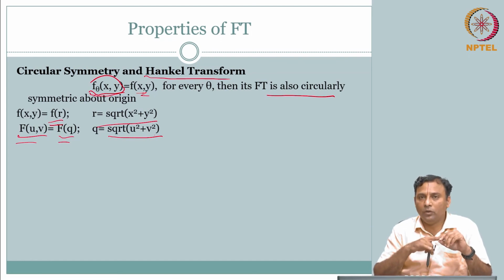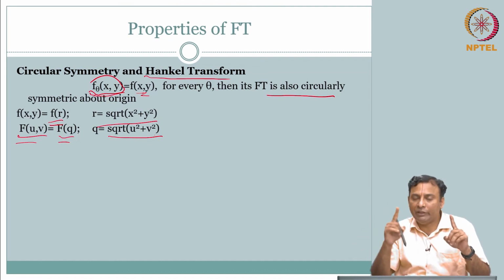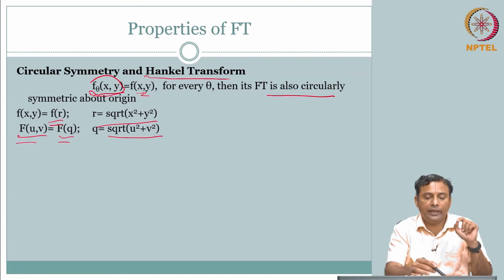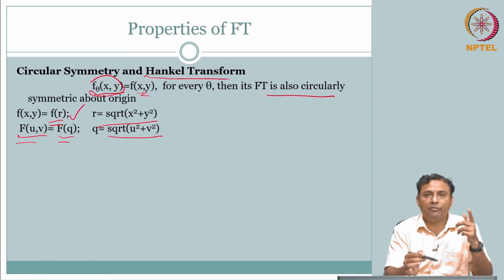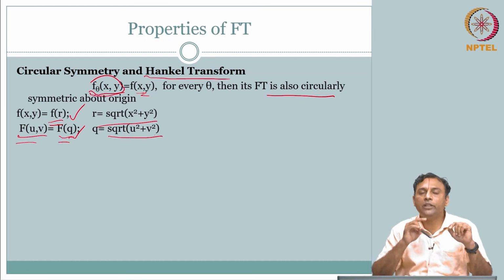So much is good, it is straightforward, right. Okay, I see the benefit of having a circularly symmetric case, because if the signal is circularly symmetric, the Fourier transform is also circularly symmetric. If it is circularly symmetric, the 2-dimensional, 2 variables, I can reduce it to 1 variable, and therefore I can get 1-dimensional f of r, 1-dimensional f of q.